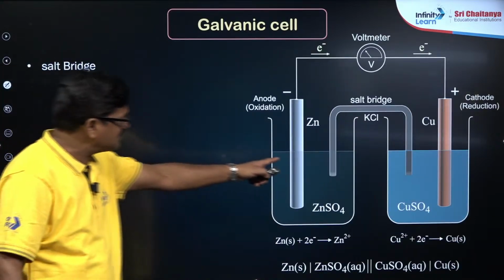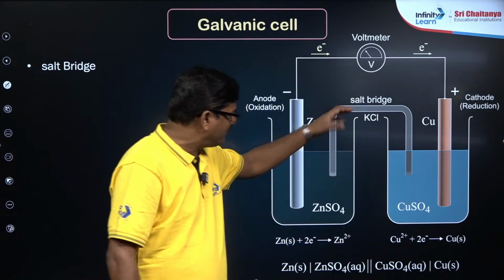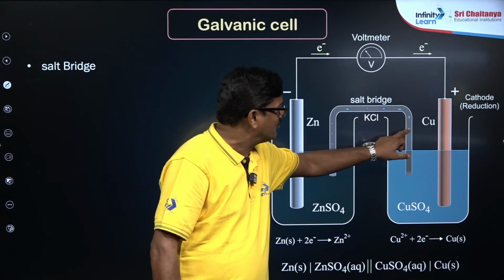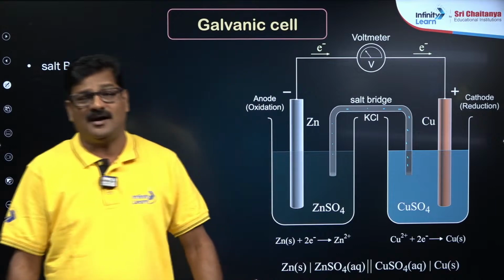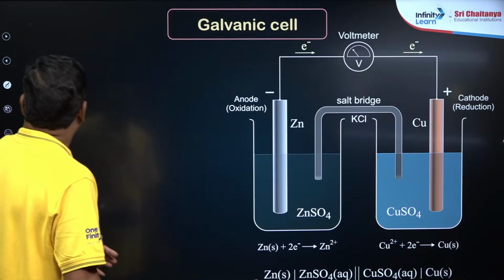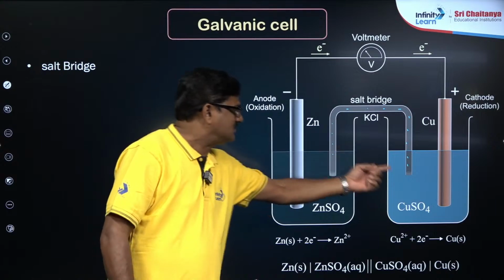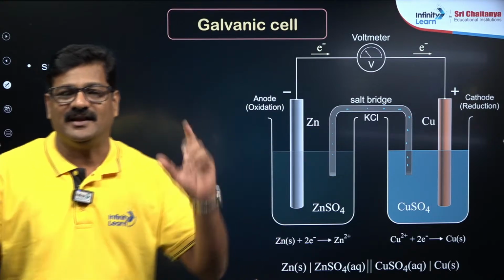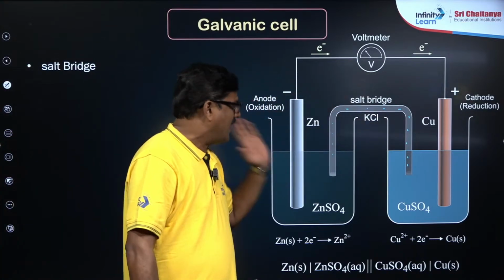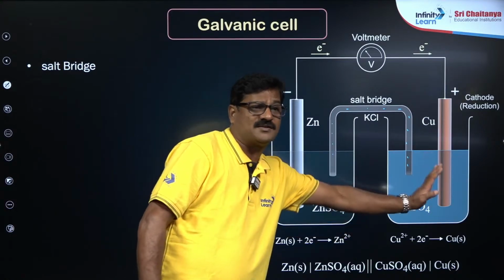And where you can see what is this salt bridge. This is a salt bridge, inverted U-shaped vessel, and it is a tube where it is filled with agar jelly along with inert salts like potassium chloride, ammonium sulfate, potassium sulfate, like that, inert solvent. And this salt bridge actually connects these two vessels, and it completes the electrical circuit, and physically separates the electrolyte zinc sulfate and copper sulfate electrolyte.